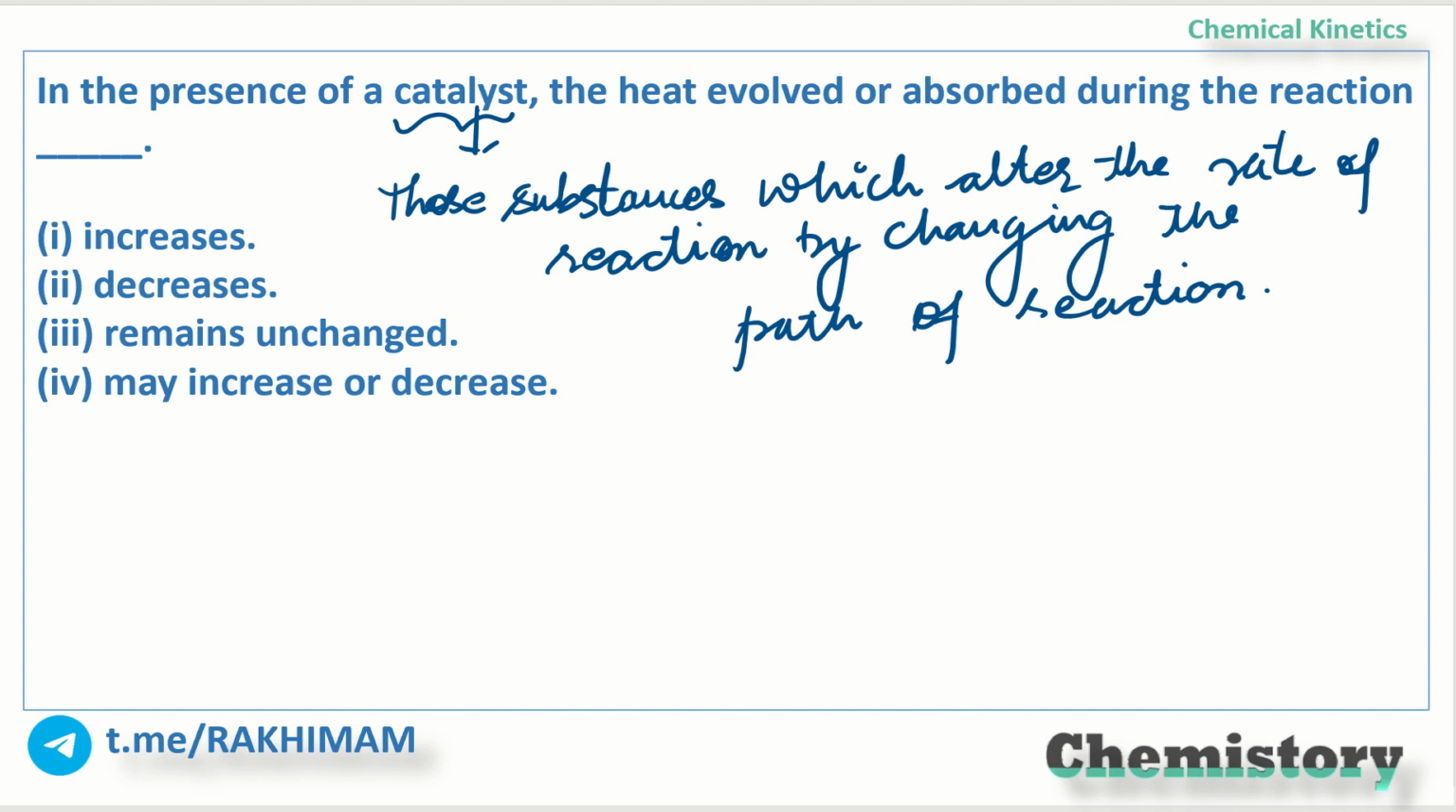ये reaction में present तो रहता है in order to alter the rate of reaction by changing the path basically. So catalyst tends to react with the reactants to form the intermediates, and at the same time they facilitate the production of the final reaction product. After the whole process, a catalyst is regenerated.